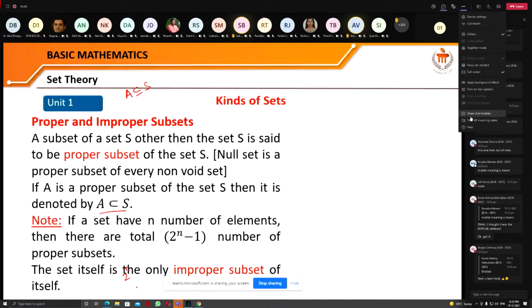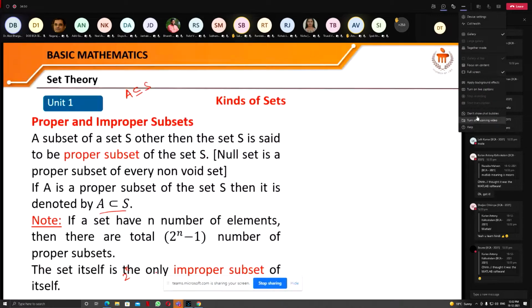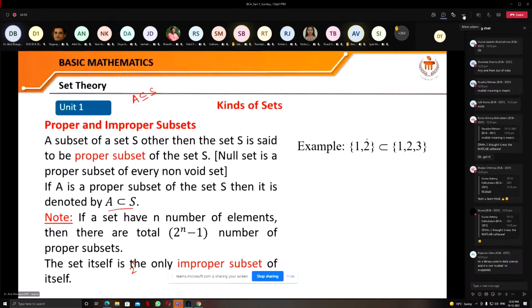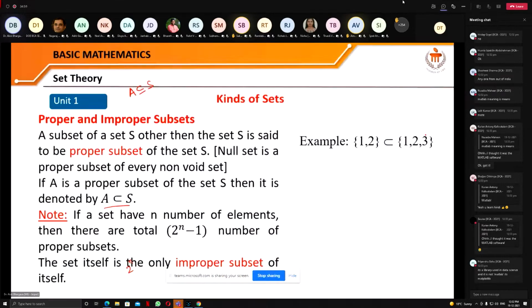And as I told you, the set itself is the only improper subset of the set. So you can see that here this set {1, 2} is a proper subset of this set, because this is not equal to this one.